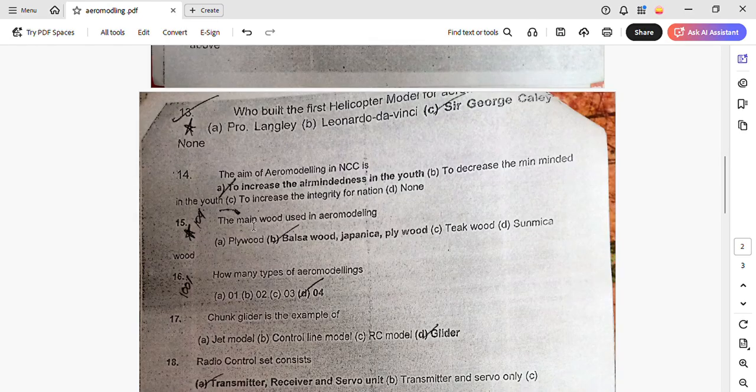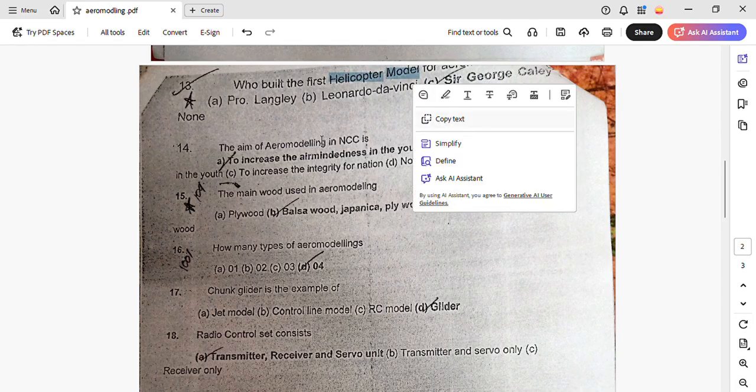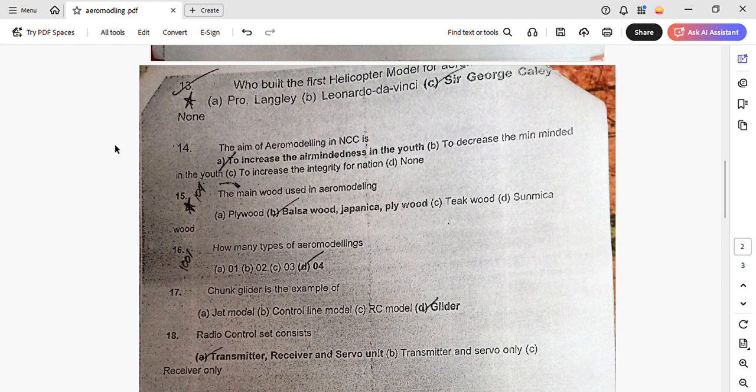Alright, let's move on. Who built the first helicopter for aeromodeling? It was Sir George Cayley. Sir George Cayley was the first person to build a helicopter model for aeromodeling. So this is also a good question that could come in your exam.